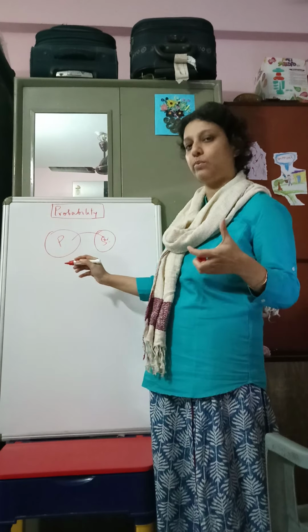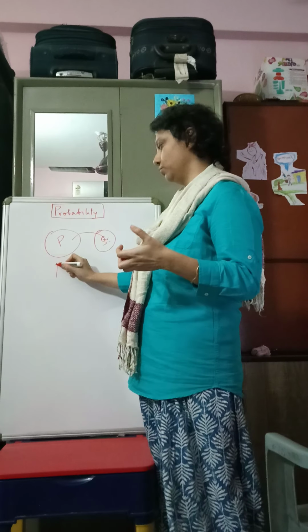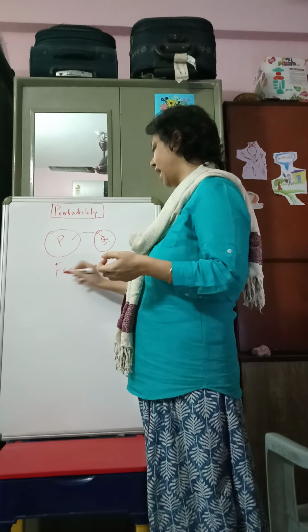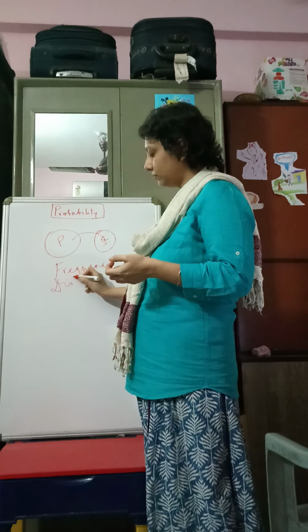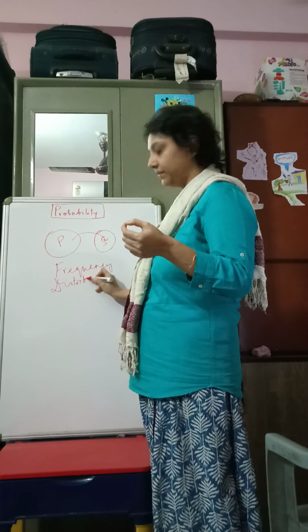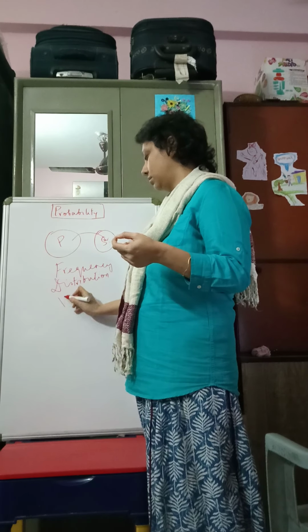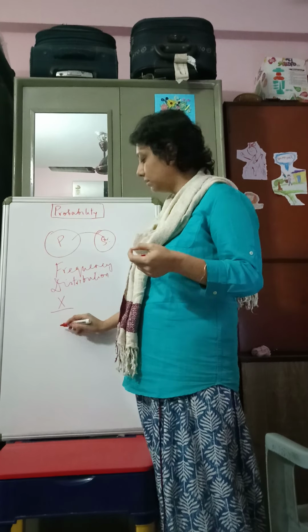So when you deal with the frequency distribution, for instance, then you have a given number of observations for one particular variable.